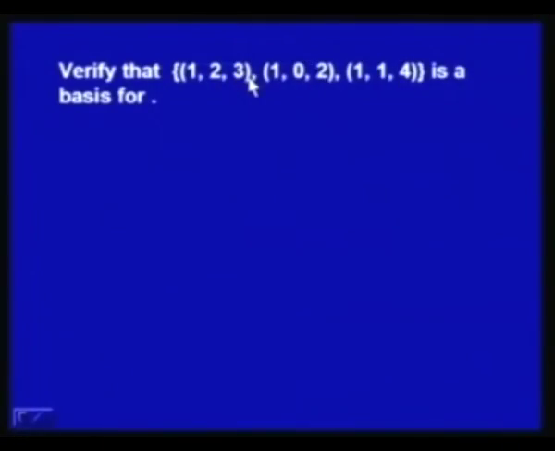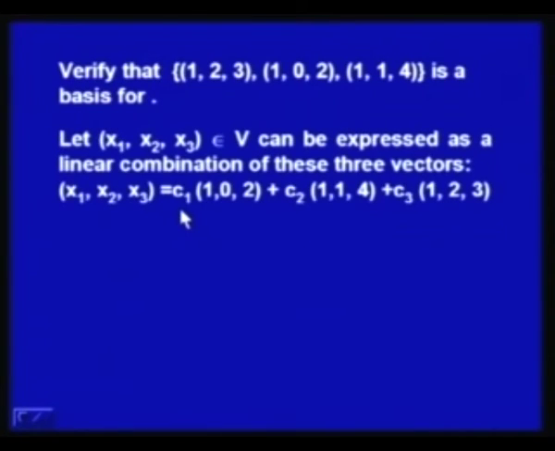One can check very easily, and then we can say that it forms a basis. Verify that (1,2,3), (1,0,2), (1,1,4) is a basis for V. We can consider any arbitrary vector (x1, x2, x3) in V and try to express it as a linear combination of these 3 vectors.